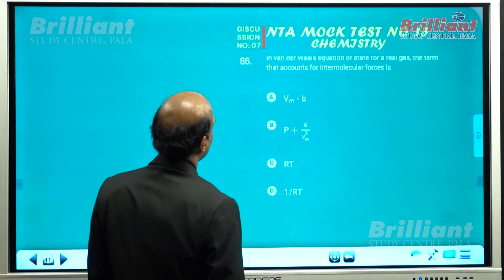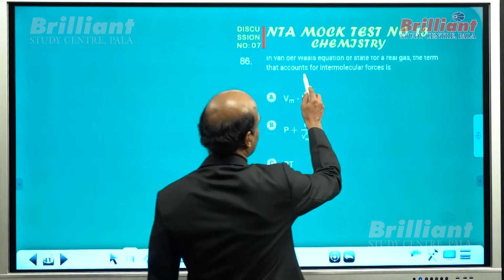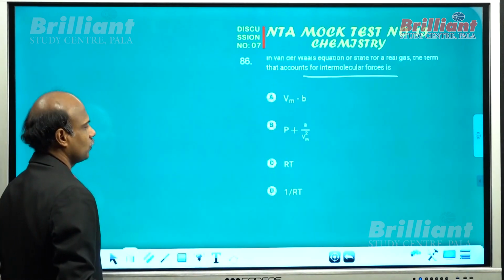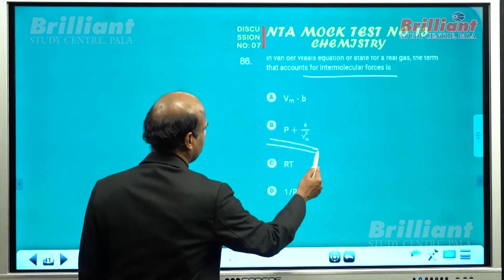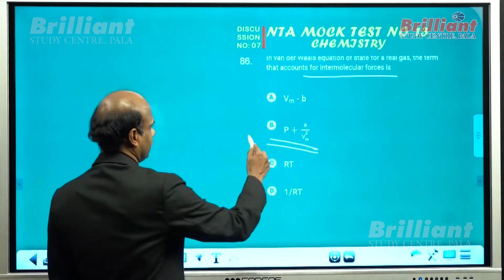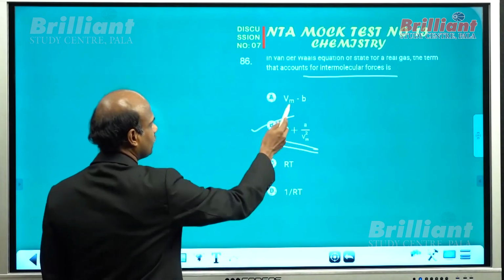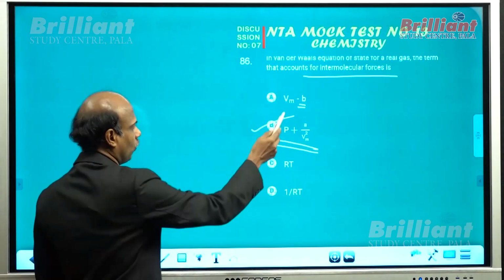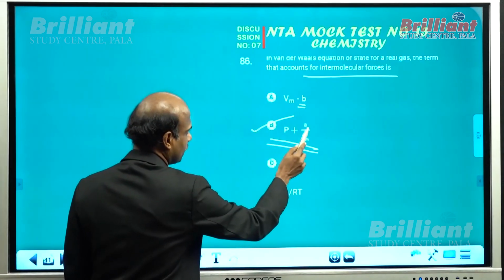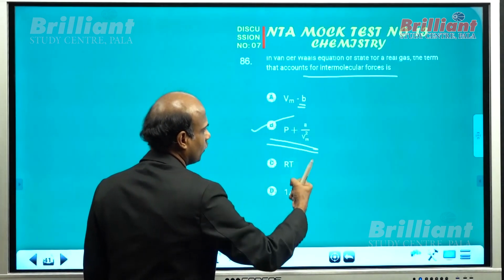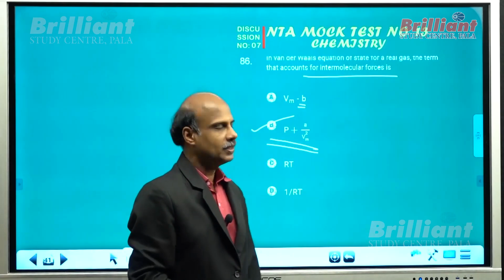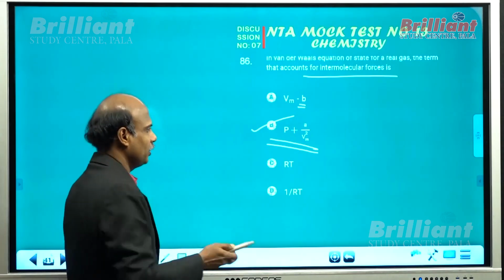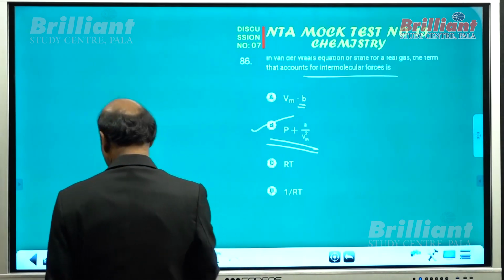What about question number 86 here? Internal forces. You know that intermolecular forces of attraction is given in terms of P plus a by V square, isn't it? And what does this term indicate? This suggests the size of the molecule, that is co-volume. What does this term suggest? This term suggests the intermolecular forces of attraction. These are two corrections given by Van der Waals. All of you know, so I need not spend much time on it.